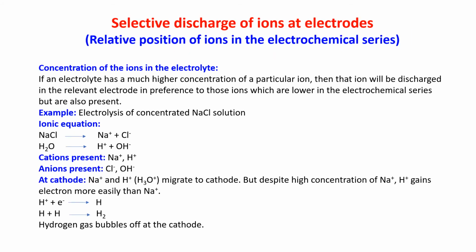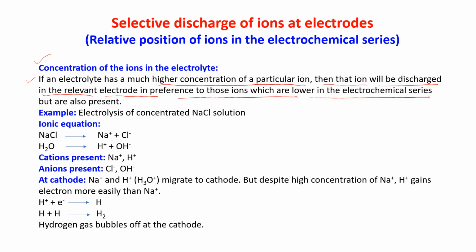Now, selective discharge of ions at electrodes also depends upon the concentration of the ions present in the electrolyte. If an electrolyte has a much higher concentration of a particular ion, then that ion will be discharged at the relevant electrode in preference to those ions which are lower in the electrochemical series but are also present.